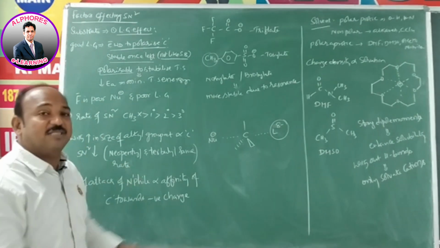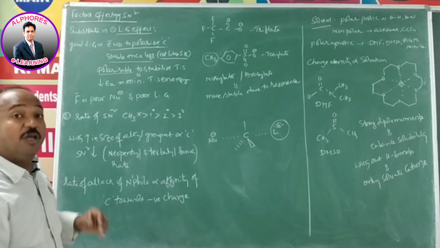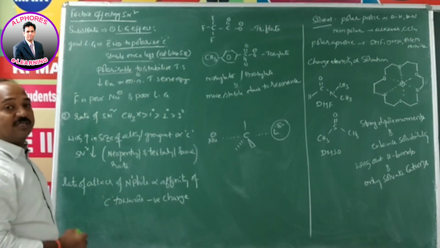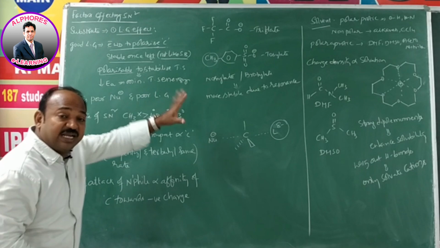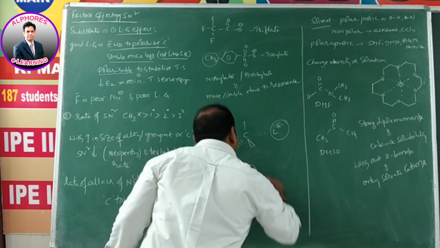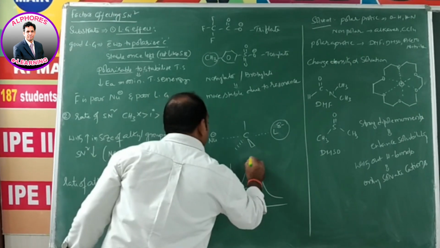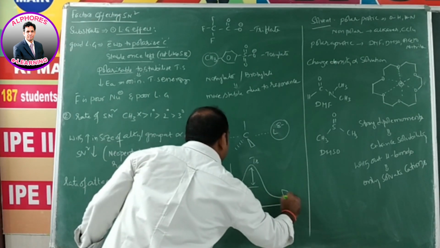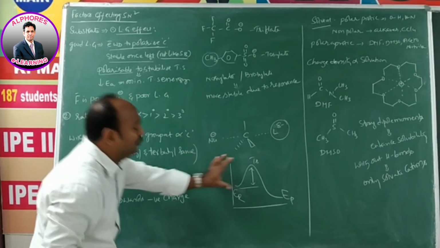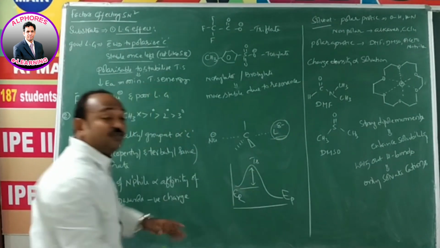It stabilizes the transition state, which means no need to provide much more energy. That means what happened here? Polarizing to stabilize the transition state means decrease in activation energy. Transition state energy decreases. When transition state energy decreases, the energy we need to supply reduces. This is transition state, this is energy of reactants, this is energy of products, right? We discussed earlier. So here the gap, or the energy difference between reactants and transition state, decreases when it is easily polarizable. Which one is easily polarizable?